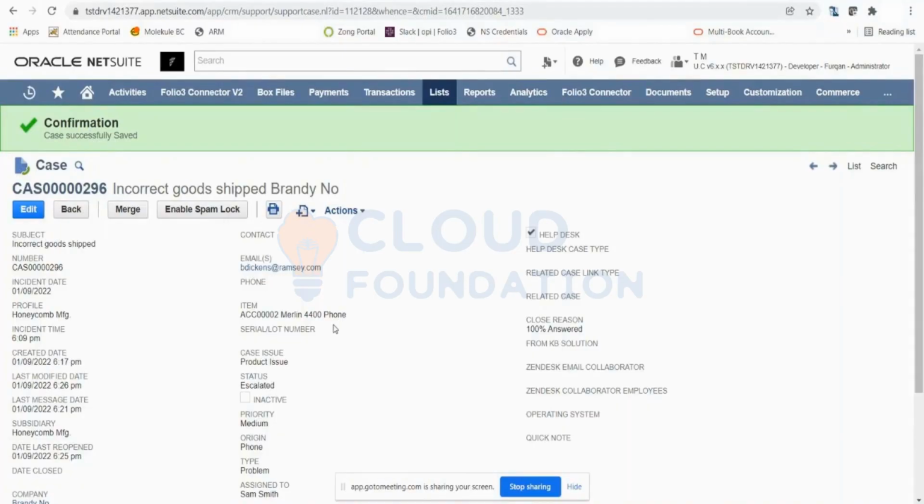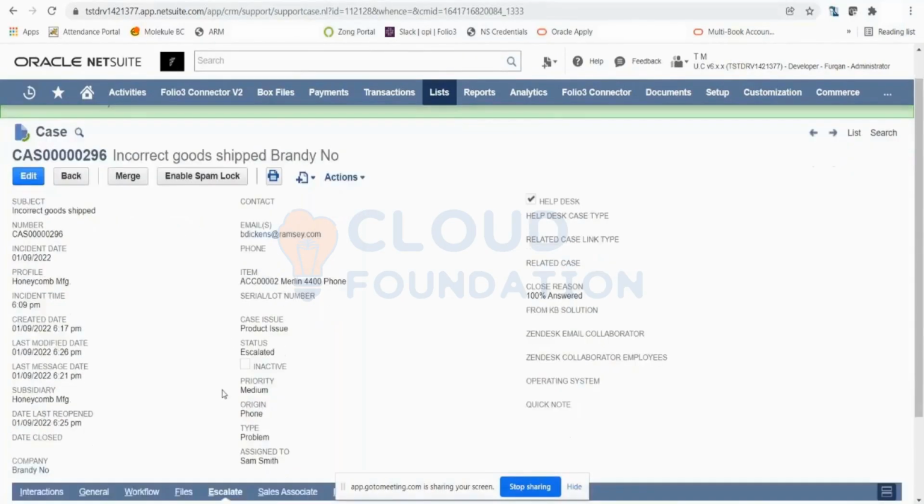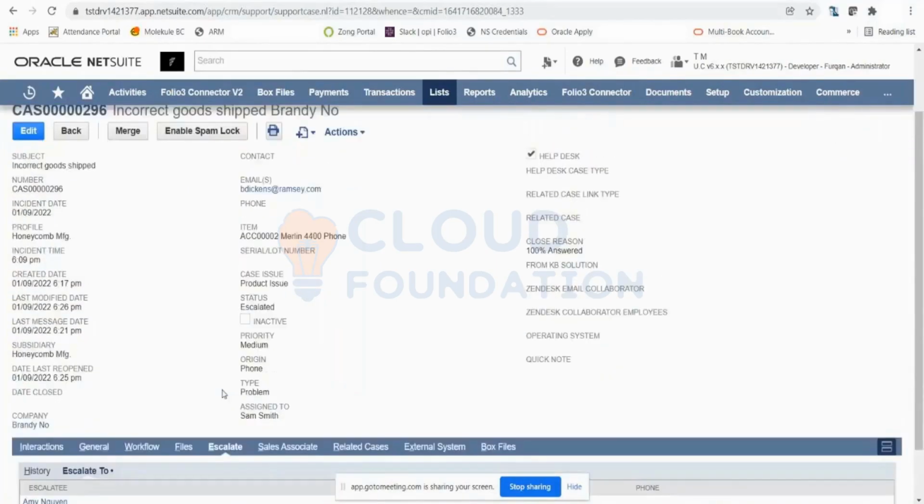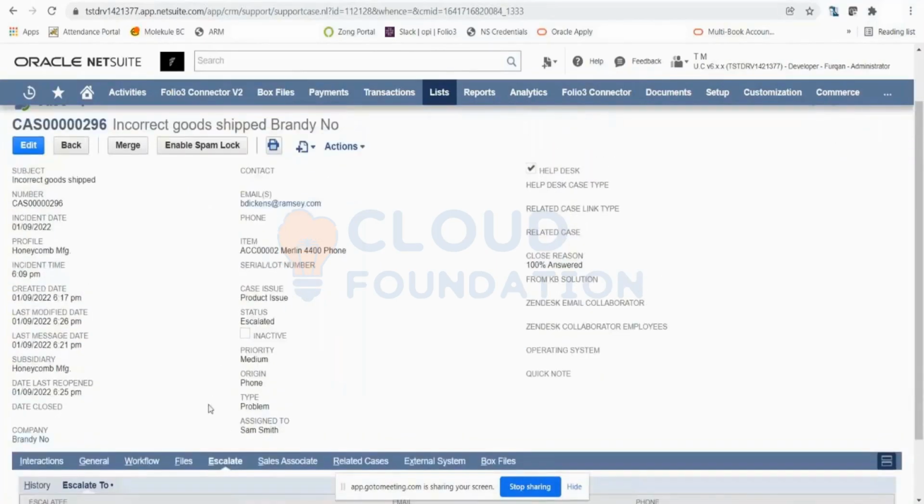What is this merge and enable? There is an option now called merge and enable spam lock. What is the use of that? It enables the spam lock just to make sure that whenever you are sending out emails against this case from NetSuite, the spam lock is enabled. Whenever the customer receives an email from us, it's not in their spam folder. They are able to see it in their inbox.